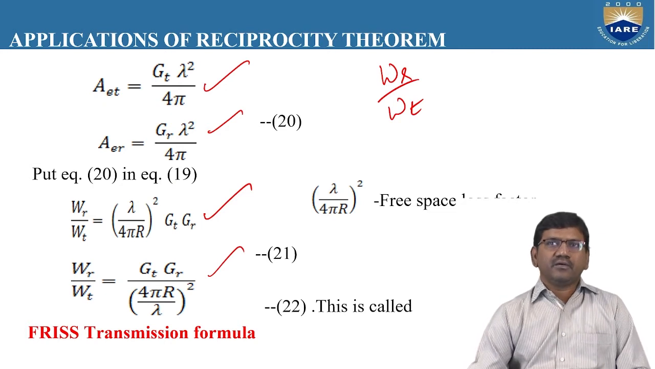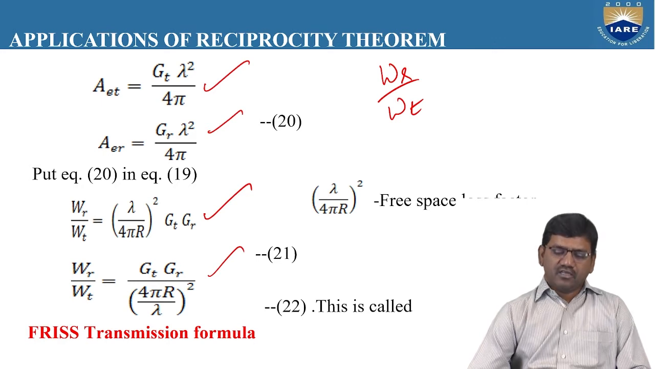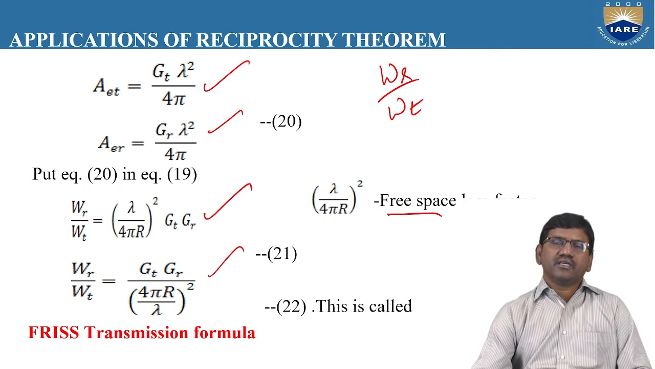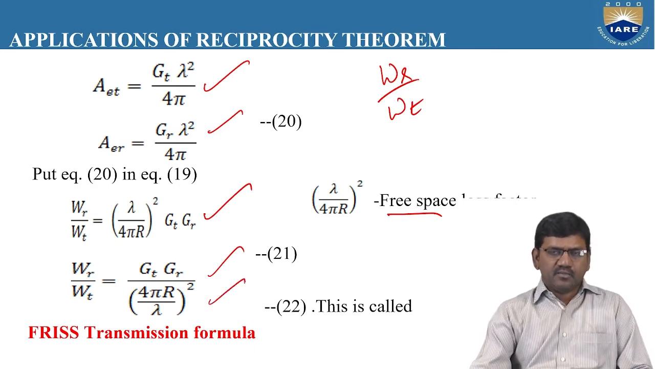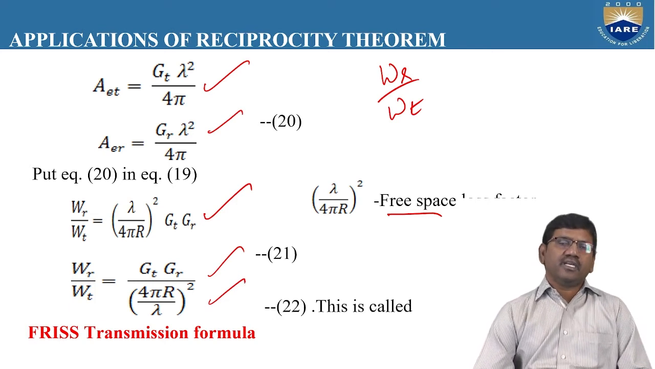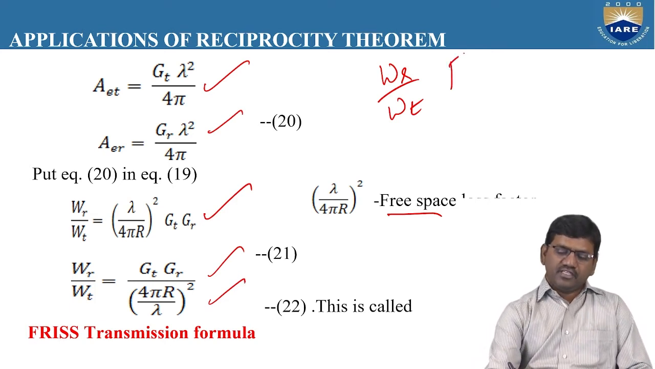The factor lambda by 4 pi R whole square is also known as the free space loss factor. It specifies how much energy is lost in the free space, how much energy is wasted, how much energy is spread unevenly in the free space. It is given by lambda by 4 pi R whole square. So we can write W_R by W_T is equal to G_T G_R times lambda by 4 pi R whole square. This is the Friis transmission formula.